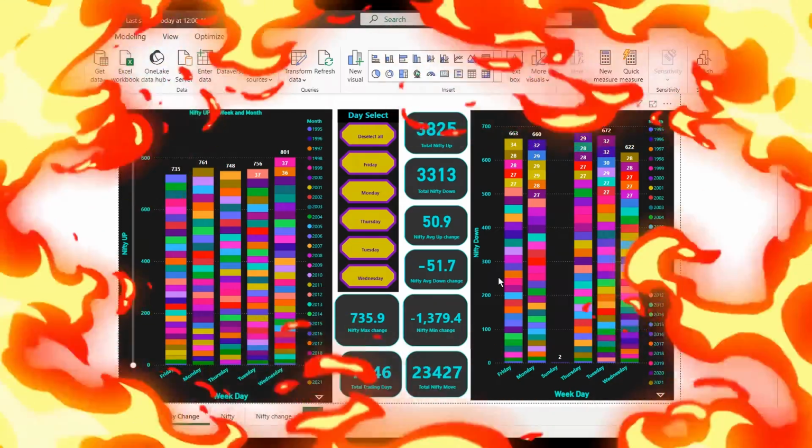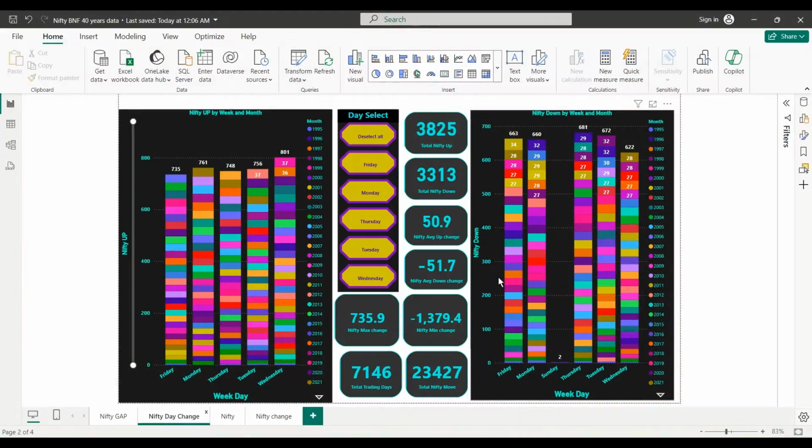In today's video, we are going to analyze Nifty 50 for the last 40 years. The data is from the day Nifty 50 opened at 1000 rupees till today, which is at 24,500. And guess what? This can all be done within 5 minutes.